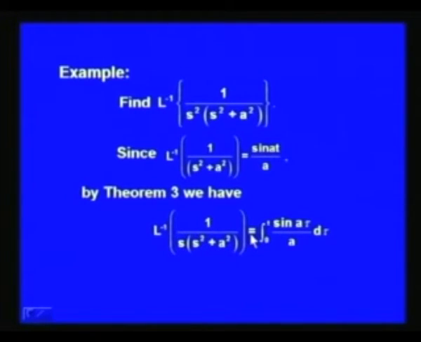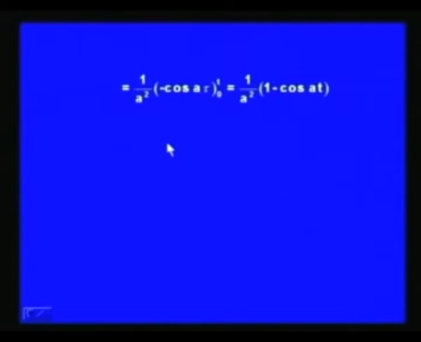be equal to the integral from 0 to t of sin a tau over a d tau, and when we evaluate the integral and substitute the limits, the right hand side becomes 1 by a square into minus cos a tau evaluated at 0 and t. So, this is equal to 1 by a square into 1 minus cos a t.